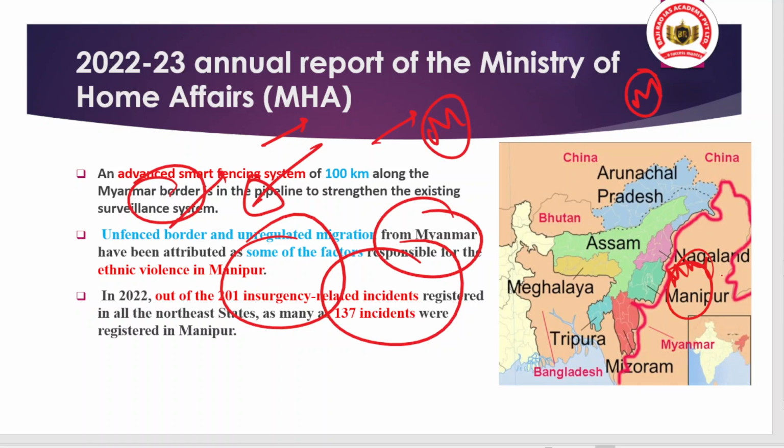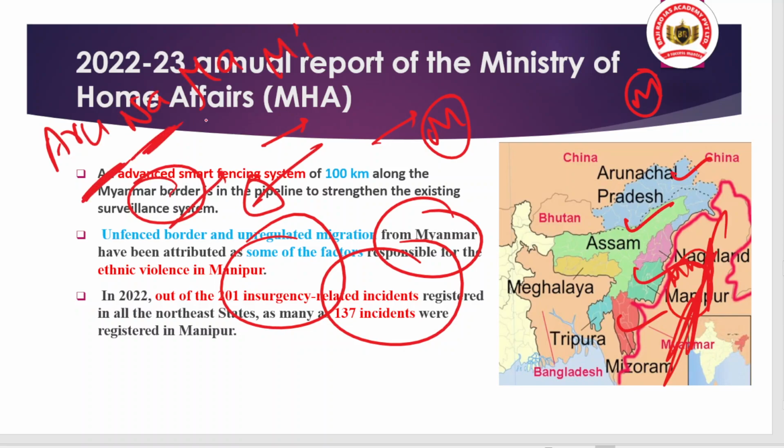So you can see here, this is basically Myanmar, and it shares a border with the states of Arunachal Pradesh, Nagaland, Manipur, and Mizoram. So you can remember it in a short form like Aruna Mami. Okay, Aruna Ma Mi, meaning Arunachal, Nagaland, Manipur, Mizoram. Okay, this is the short form you can remember. This is basically the trick.